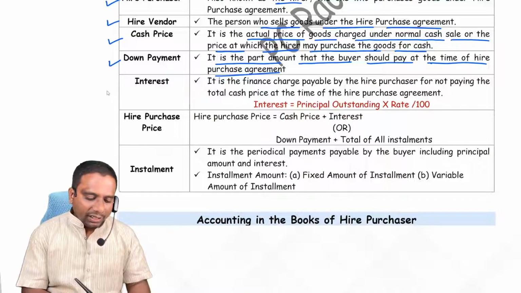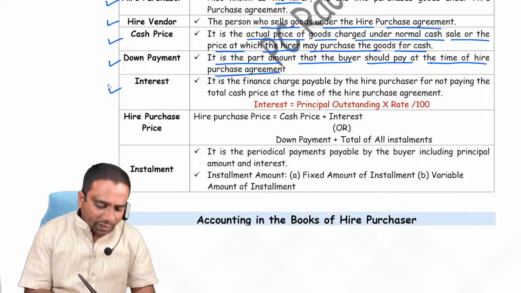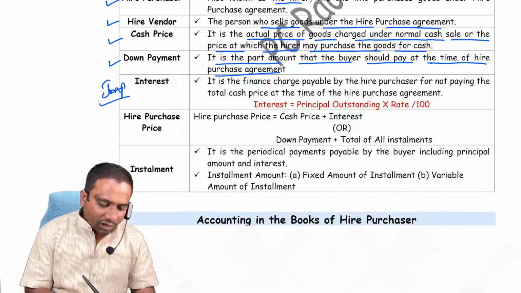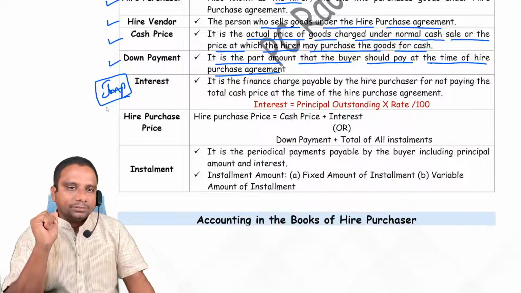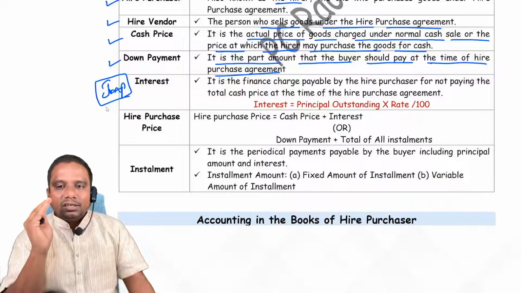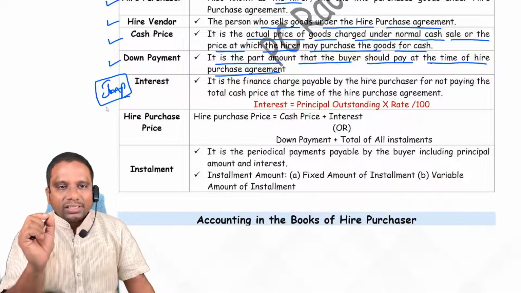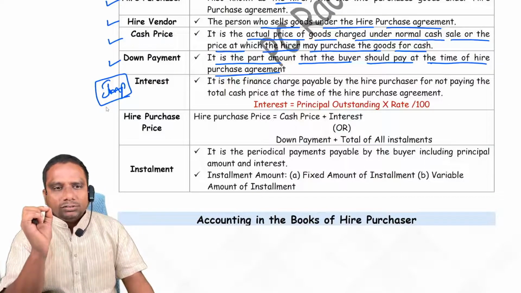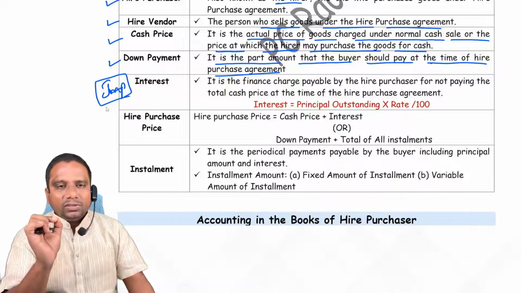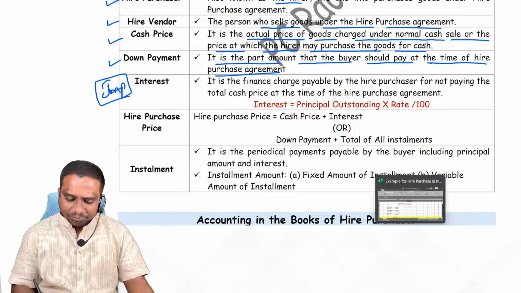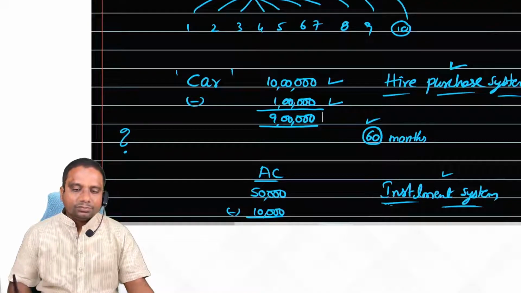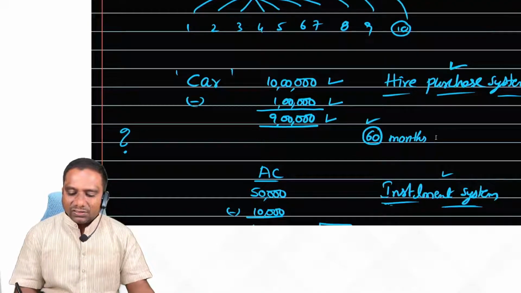Fine. Interest. This is very, very important, students. Our entire hire purchase accounting depends on this interest calculation, and most of the students get confused in this interest calculation. If you watch this video till the end, I already said that all your doubts get clarified. Look at the interest part. As I am paying the amount in installments, the remaining 9 lakhs I am paying in 60 months.